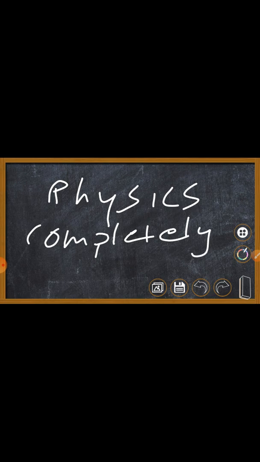What do I mean by not completely perfect? What you are studying in this book is not 100% correct. Maybe after 50 years the definition of matter will change.